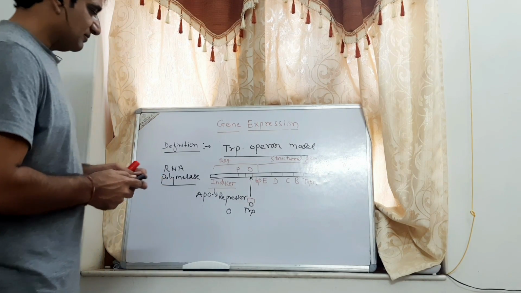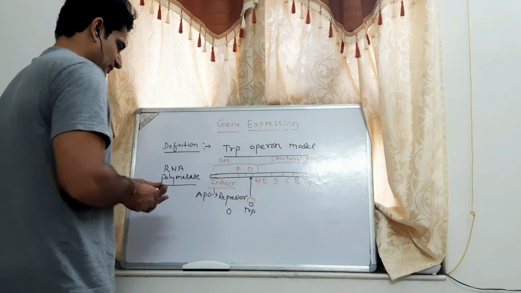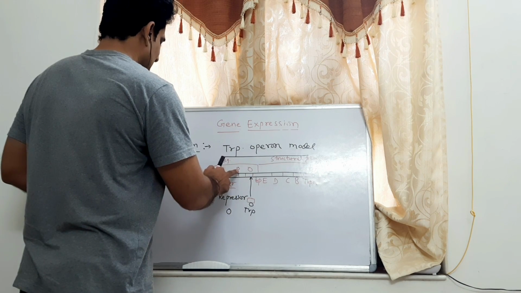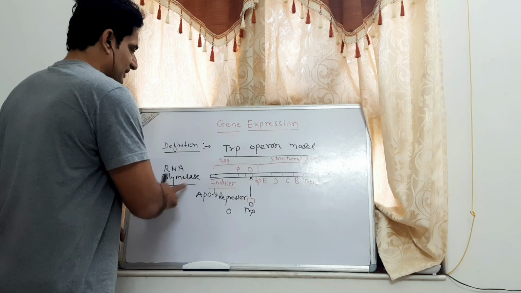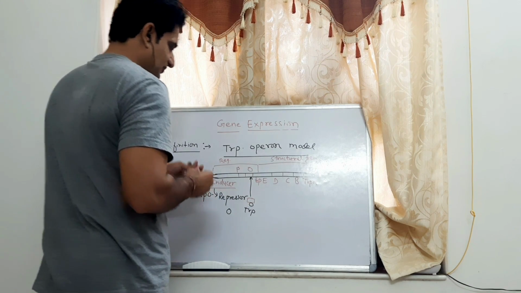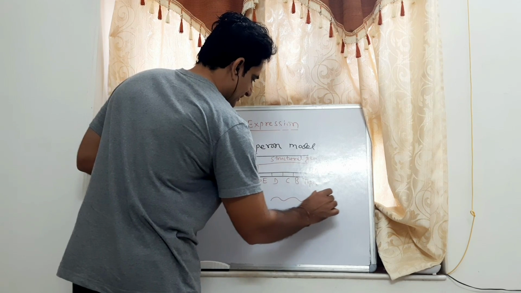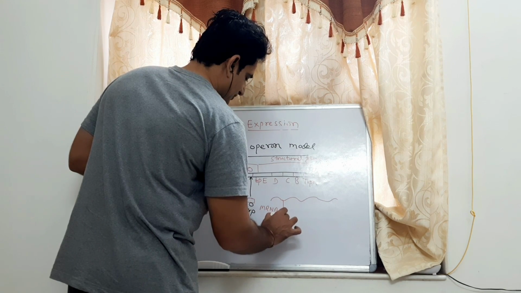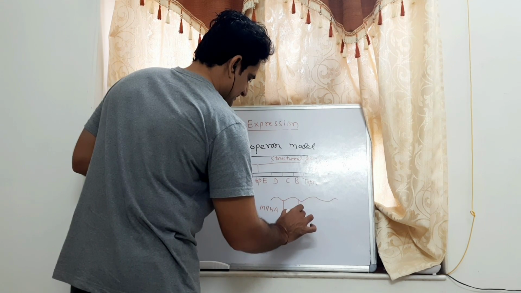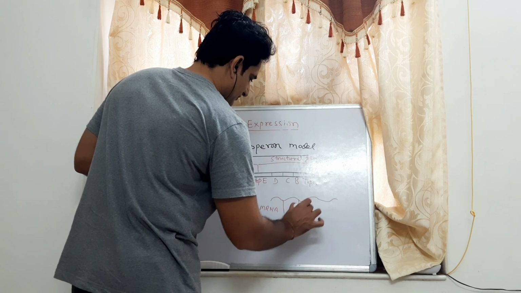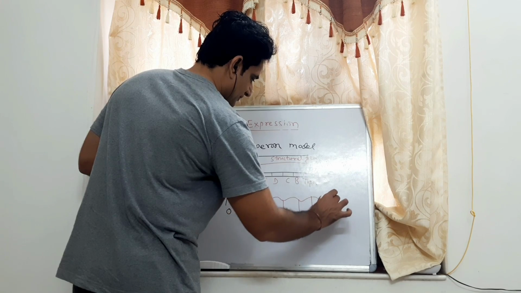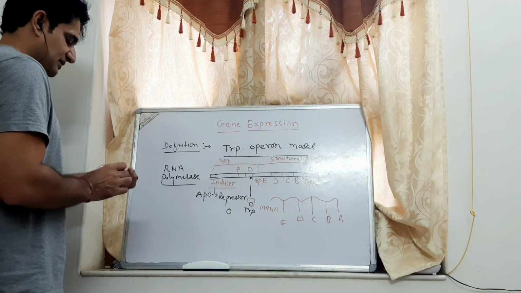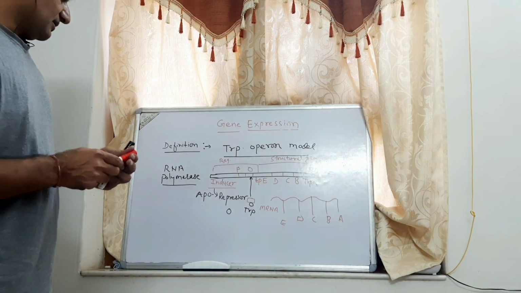But when tryptophan is absent from the medium, the repressor is not able to bind to the operator region, hence the promoter region easily binds the RNA polymerase and these 5 sets of genes form messenger RNA, and 5 different important proteins and enzymes are formed, and they are very helpful in the synthesis of tryptophan in E. coli.